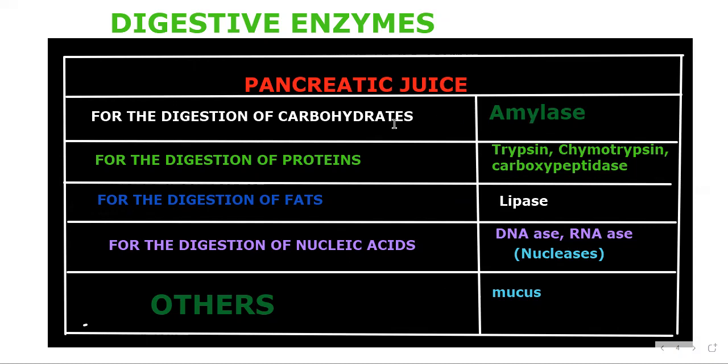So amylase, trypsin, chymotrypsin, carboxypeptidase, lipase, and nucleases are in the pancreatic juice, with mucus in the others category.